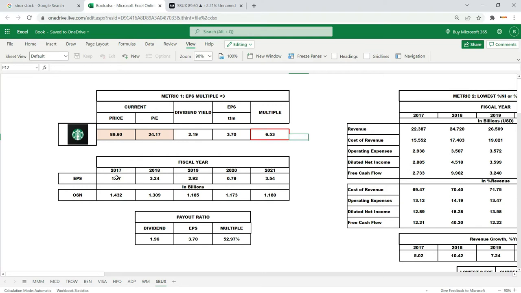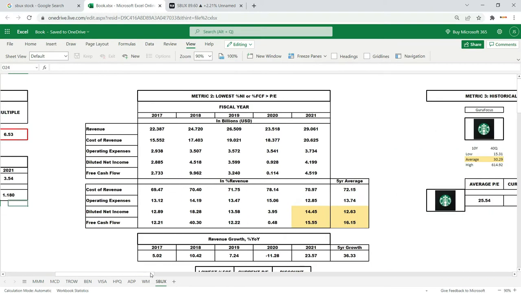EPS is increasing because their outstanding shares are decreasing, which is good. If you're in it for the dividends, it's safe at 52.97% of their current earnings. They're buying back shares. That's good. But we don't want companies to be buying back shares if the stock price is expensive. But if they think it's undervalued, of course they'd buy back shares.